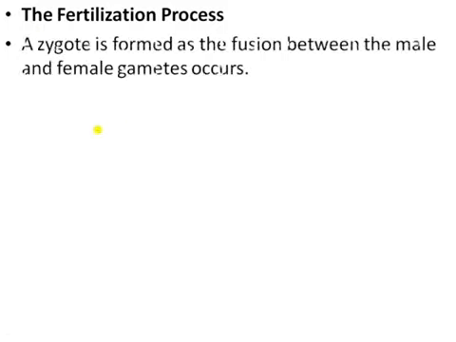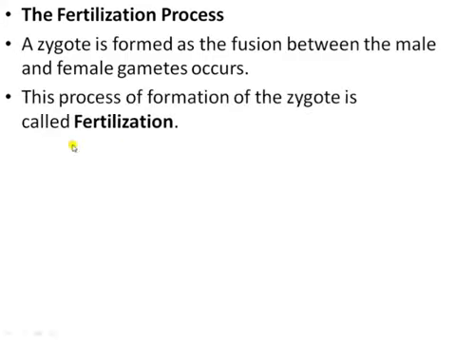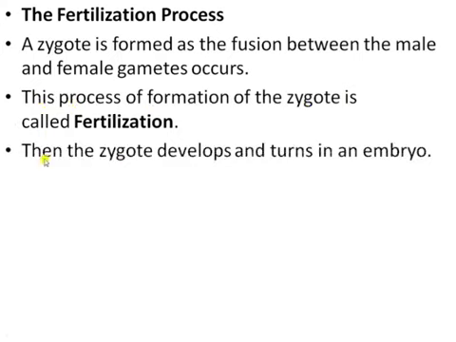Next is about the fertilization process. Immediately after pollination, the pollen grains land on the stigma, and a zygote is formed as a fusion between the male and female gametes occurs. This process of formation of the zygote is called fertilization. Then the zygote develops and turns into an embryo.